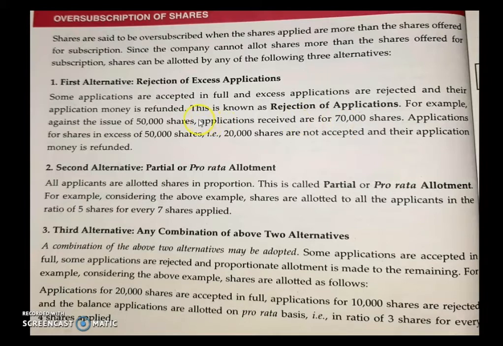So we have done a problem related to the first alternative, where whatever shares we have received in excess are completely rejected. The second alternative is partial or pro rata allotment, so we will discuss the next alternative available in case of oversubscription of shares.